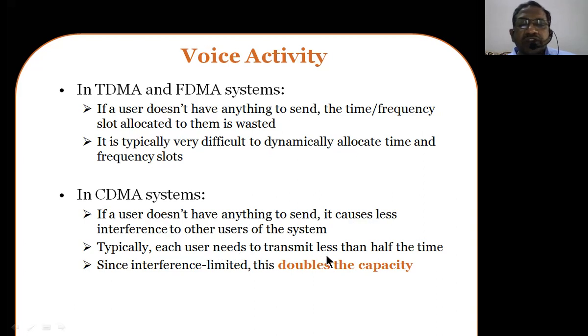Typically each user needs to transmit less than half the time. So on an average each user is going to transmit less than half the time. Therefore, since the system is interference limited, this doubles the capacity. Interference is there, and the capacity is going to get doubled because of this performance of the systems used in CDMA technology.